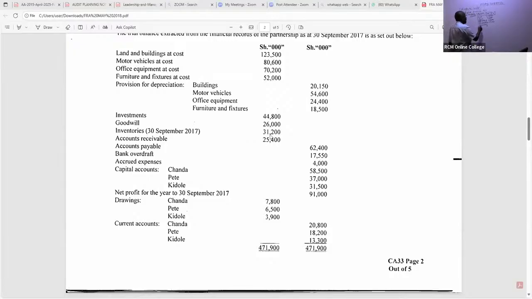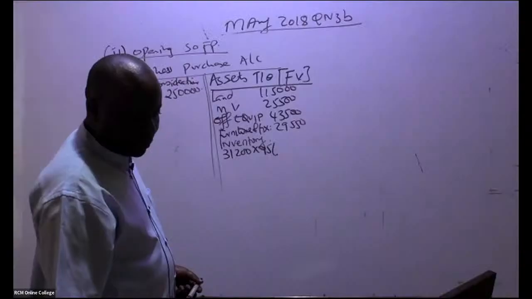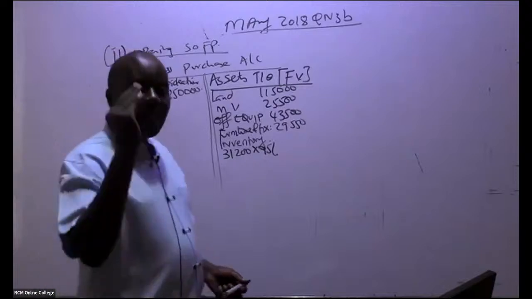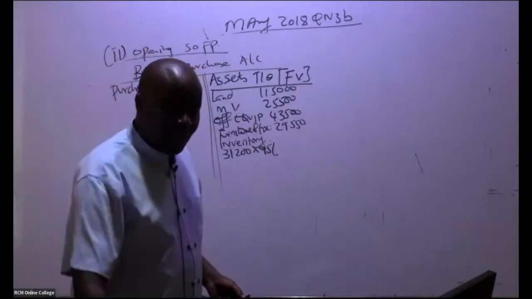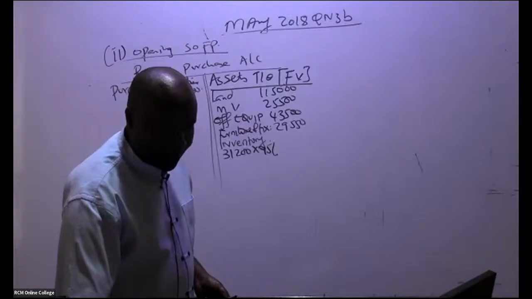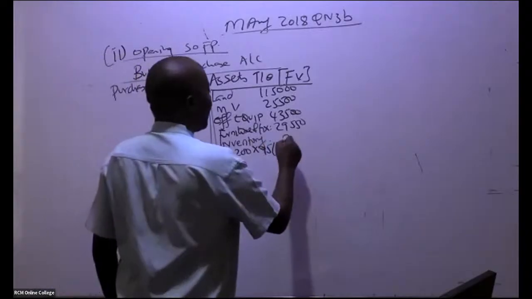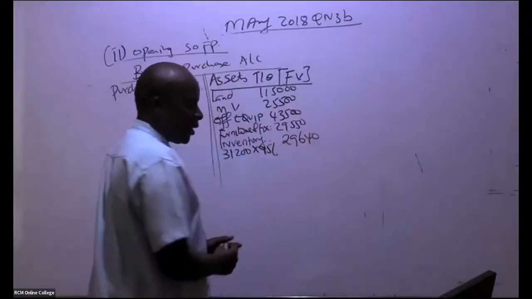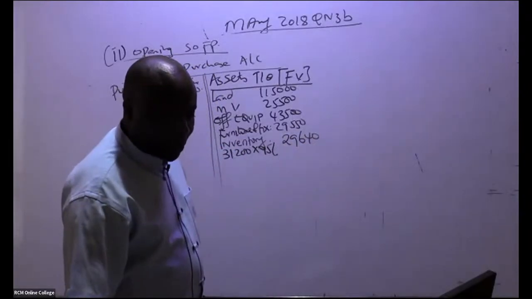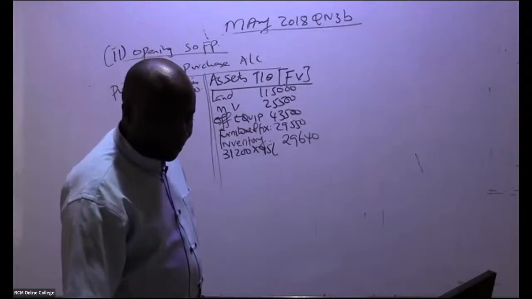But you see now they agreed we take away 5%, which is the same as multiplying by 95%. So remember, inventory is less 5%, and that gives 29,640. Do we have any other item? Oh yes, we do.